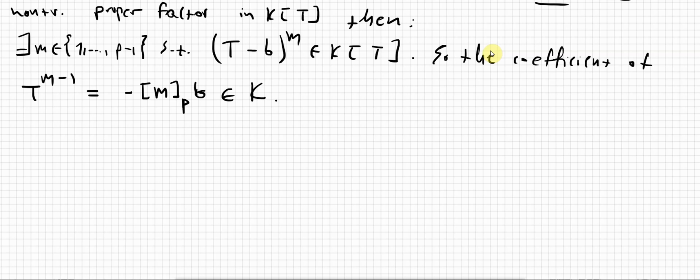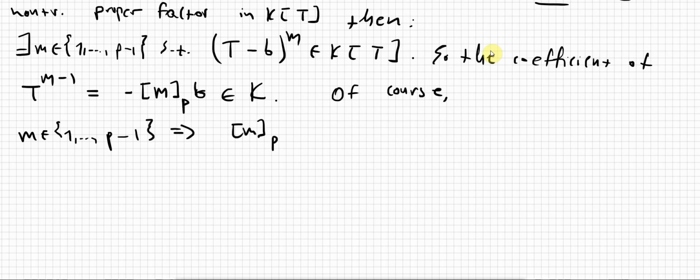Now, of course, since m runs from 1 to p minus 1, this guy over here is going to be an inverse, inside F_p, a multiplicative inverse, of course. But this is a subset of k, right? And this implies that I can multiply with the inverse, and therefore b is an element of k, right?